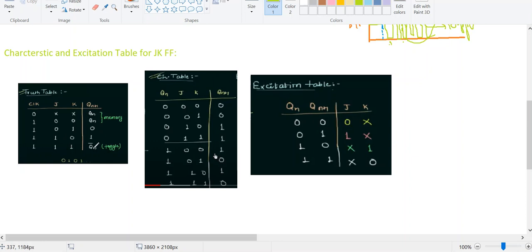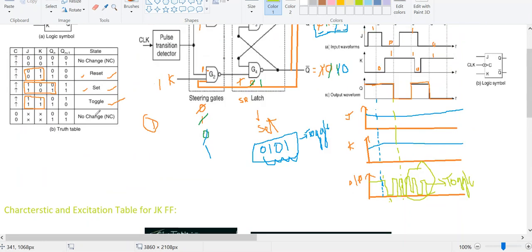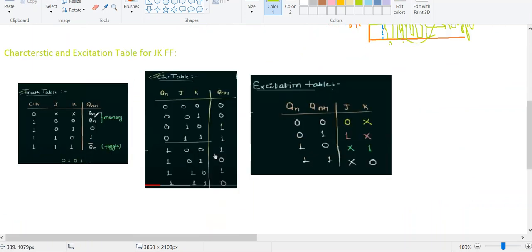Toggle means that one time it is 0 and one time it is 1, 0 1 0 1 like that. Therefore I can have this as Qn bar. And in the last case, when the clock is equal to 0, irrespective of J and K, it is Qn. So as we explained here, no change state and no change state. This no change state can be given by Qn, which is nothing but the past output coming as the next state. That is the reason we are considering it as Qn, and it acts as a memory also. So this is our truth table.